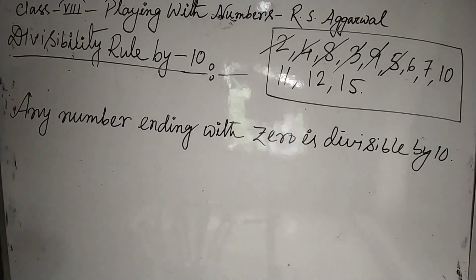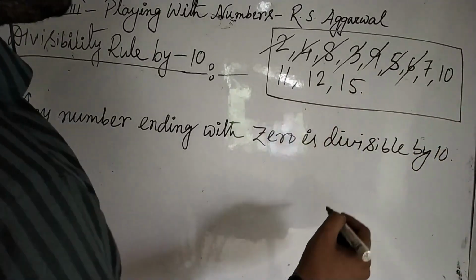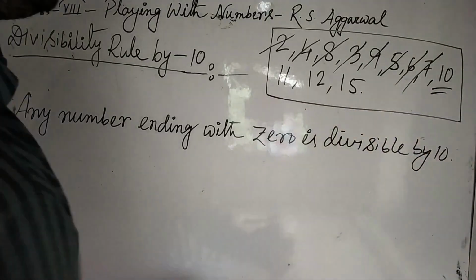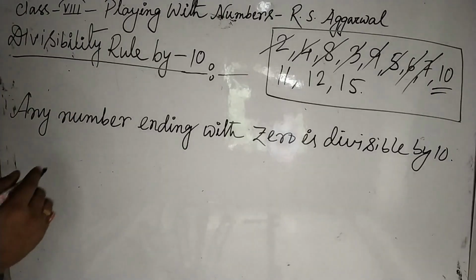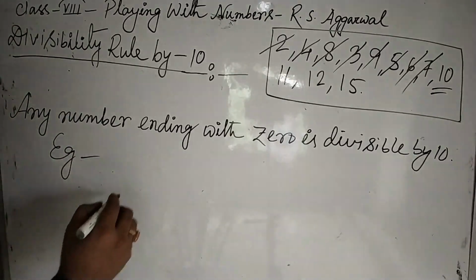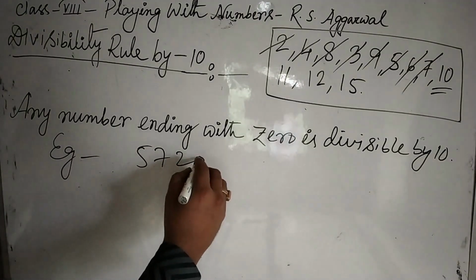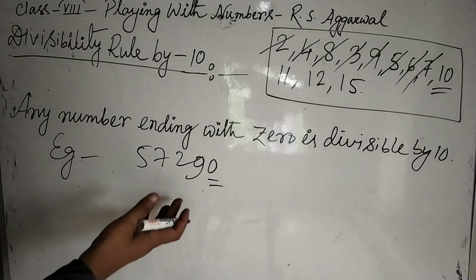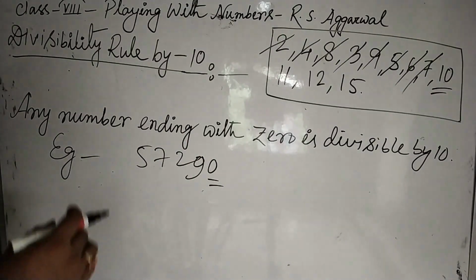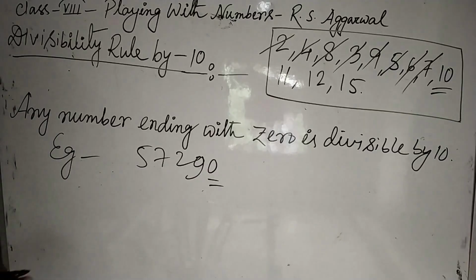Next one, we have done divisibility rule by 6 and 7. Next is divisibility rule by 10. It's a very simple divisibility rule. Any number ending with 0 is divisible by 10. Example, 57290. Ends with 0, so it will be divisible by 10. Any number ending with 0 will be divisible by 10.